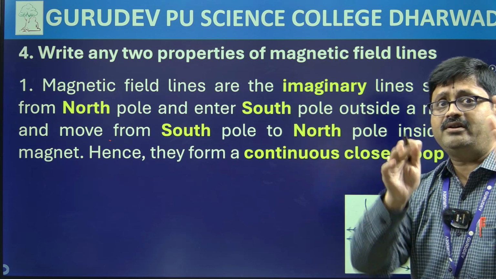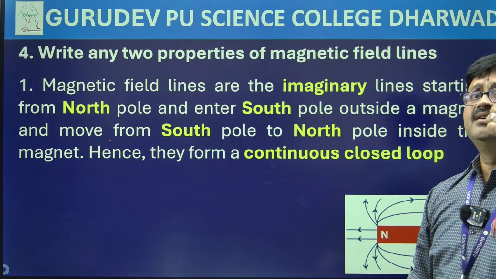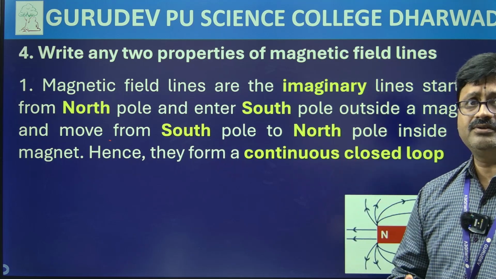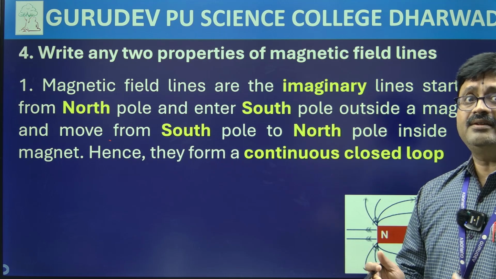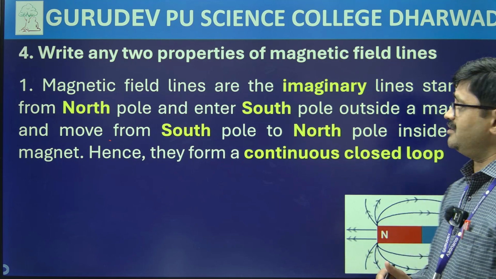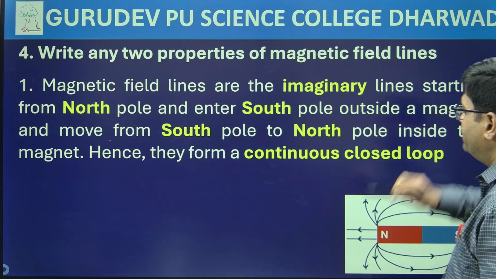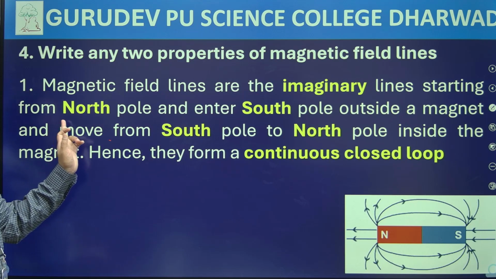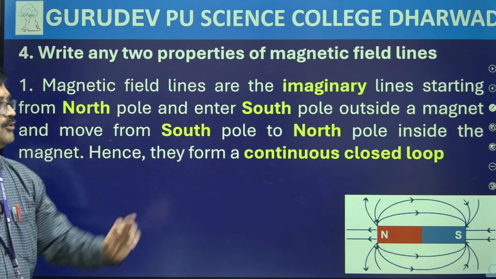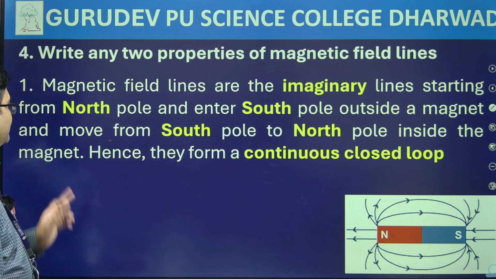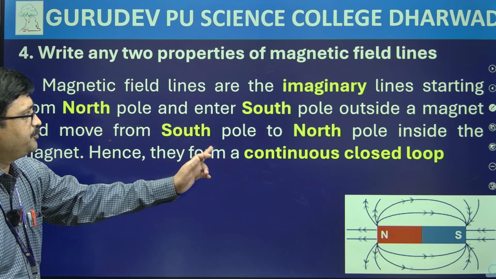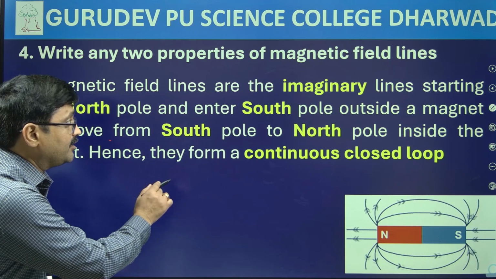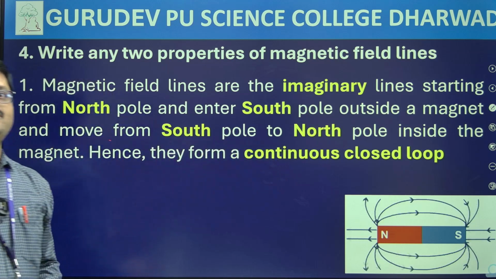For our theoretical conceptual understanding, we just follow this. Michael Faraday invented this, like he stated that we can use magnetic field lines, okay? So these are the imaginary lines, starting from which pole? From north pole and enter south pole outside a magnet, and move from south pole to north pole inside a magnet. Hence they form what? A continuous closed loop.